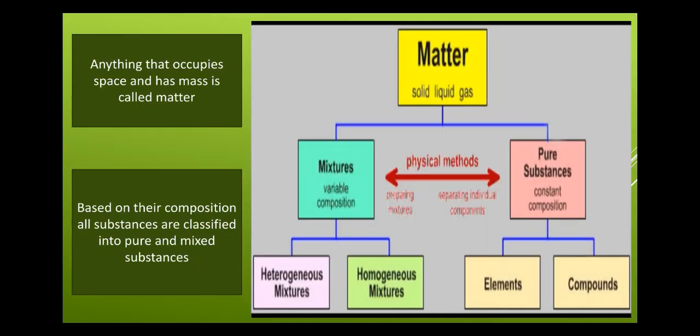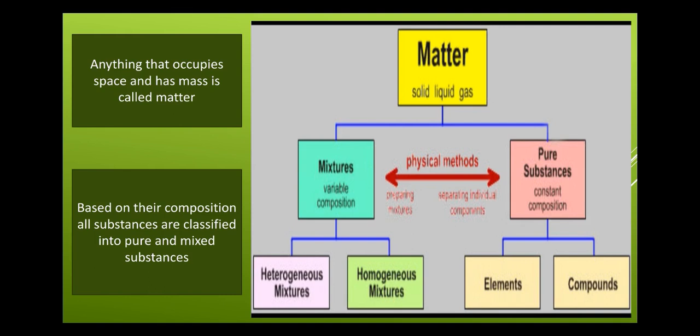So first we have to learn about matter. All of you know what is matter. Matter is anything that occupies space and has mass. We use a variety of substances in our daily life. Each substance around us is made up of matter. For example, the food we eat, the water we drink, the air we breathe, and some non living objects like table, chair, book, etc., are all made up of matter.